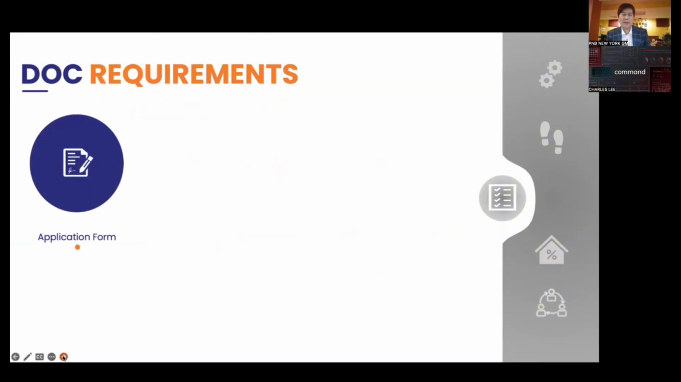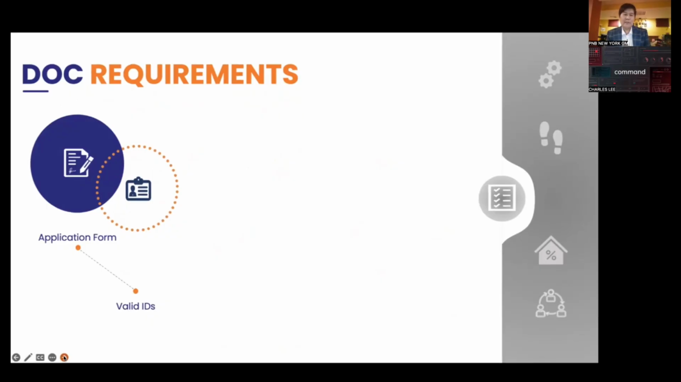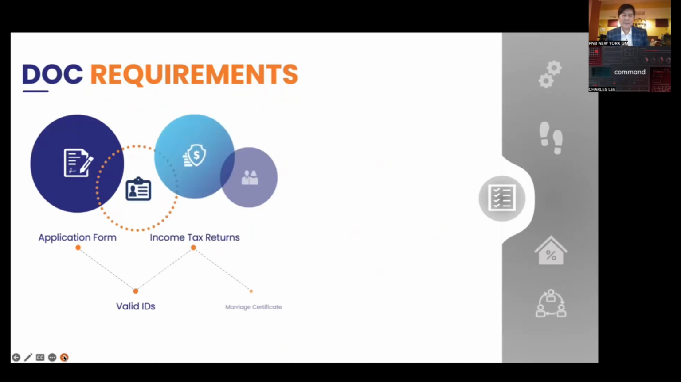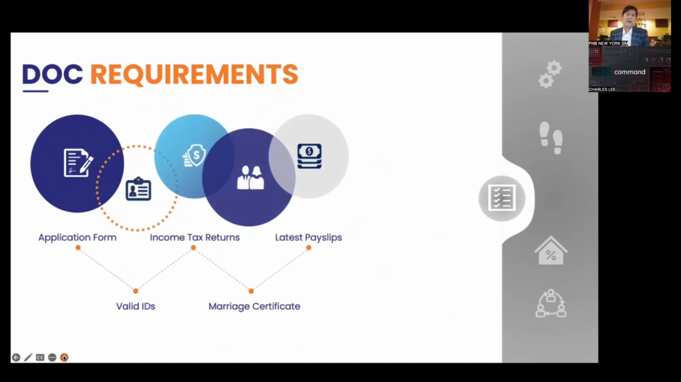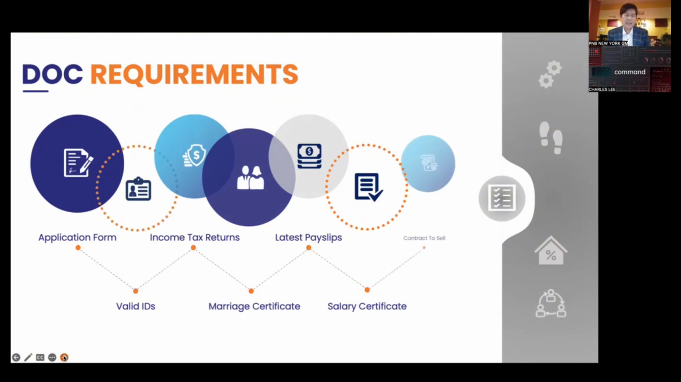What are the documentary requirements? First, a fully filled up application form. Next slide, please. Of course, submission of income tax return in the United States, valid IDs, latest payslip, the contract itself coming from the developer. Of course, if you're married, a marriage certificate or salary certificate. Next slide, please.